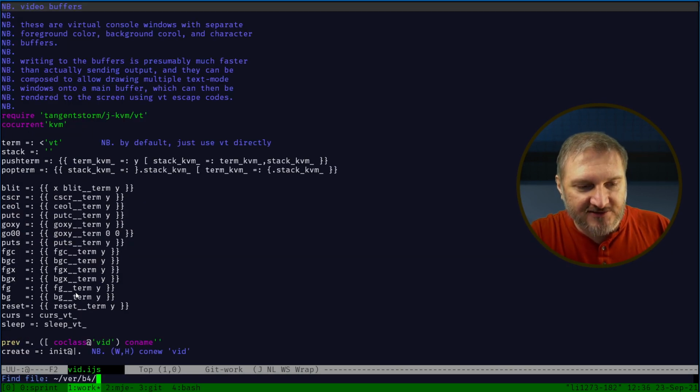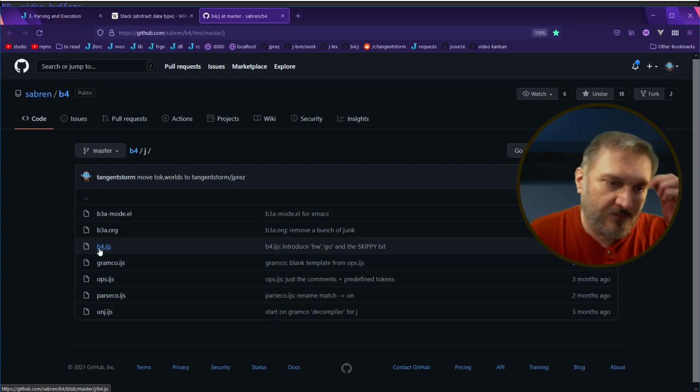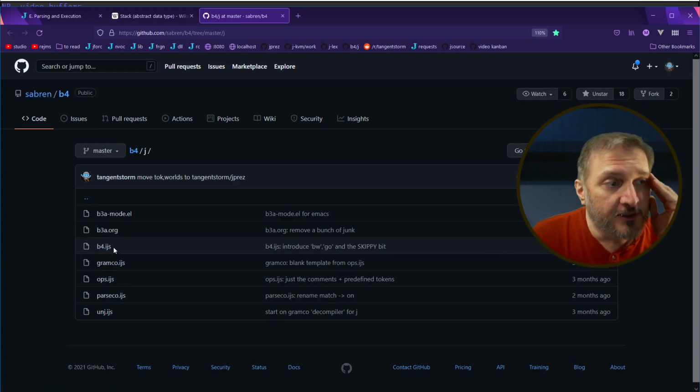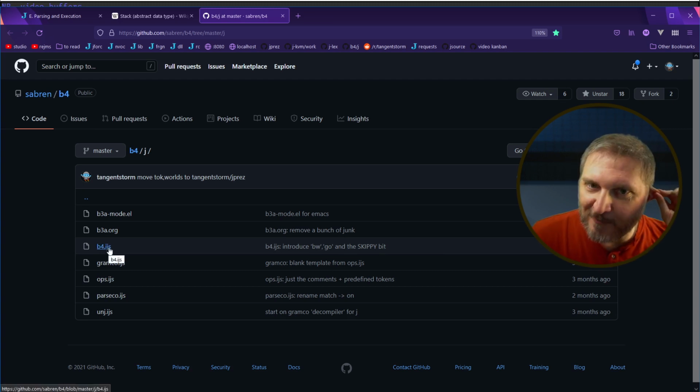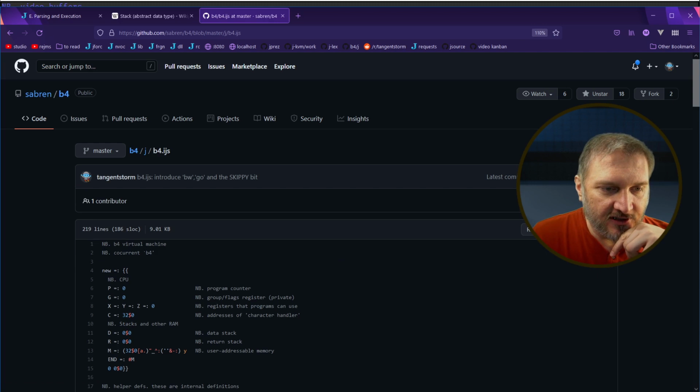I have another repository called B4. It's actually under Sabrin B4. And this is a dialect of a language called Forth. And it's also a virtual machine. It's a bytecode that is itself a dialect of this language called Forth. And it's called B4. My intent at some point in the future is to start talking about this on the show.